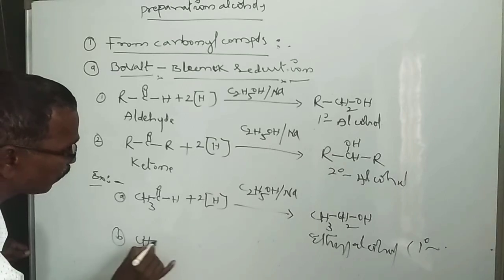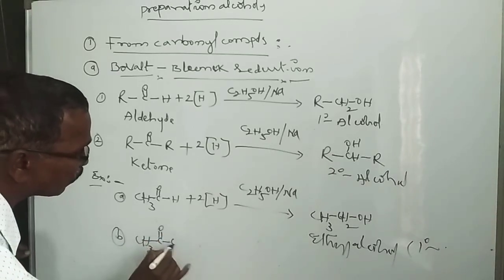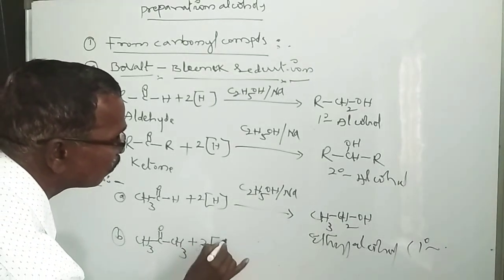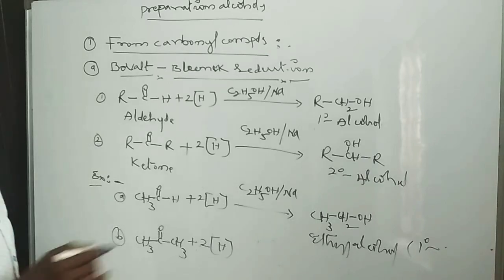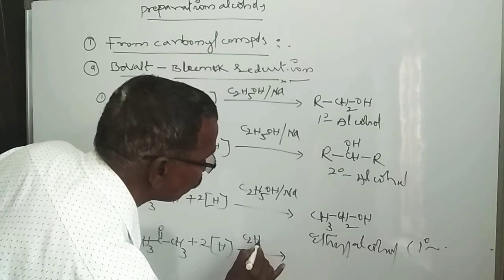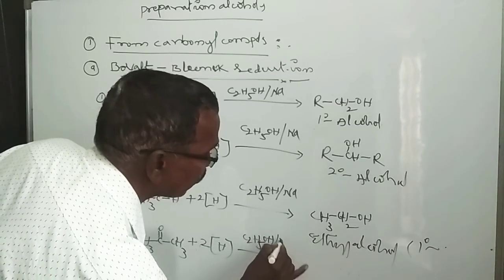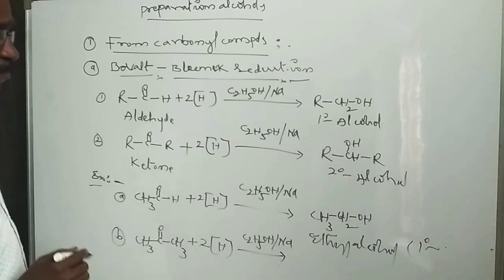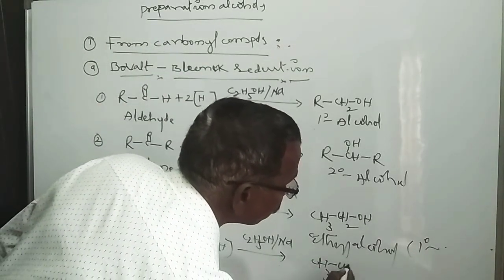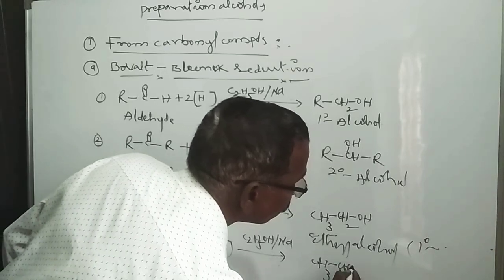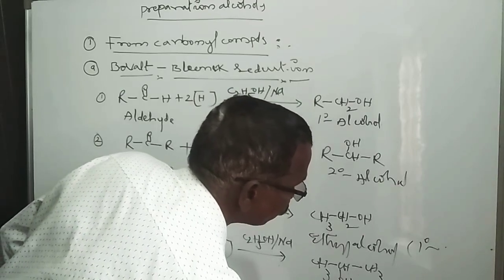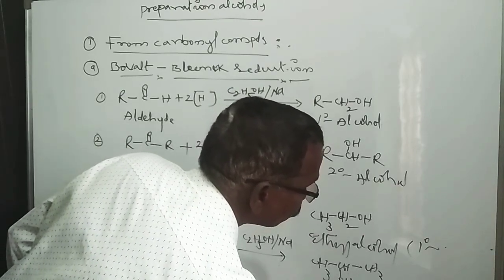If you take a second example, acetone CH3-C double bond O-CH3, on reduction in presence of the same reduction reagent, ethyl alcohol and sodium, C2H5OH and Na, it forms isopropyl alcohol, CH3-CHOH-CH3.